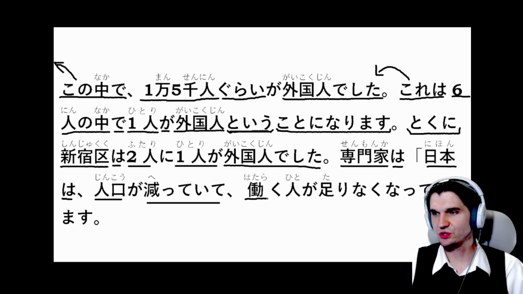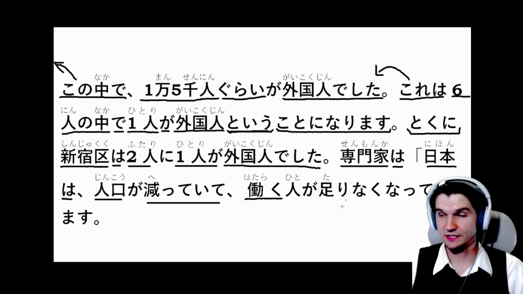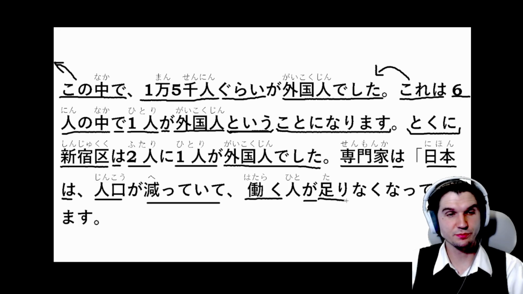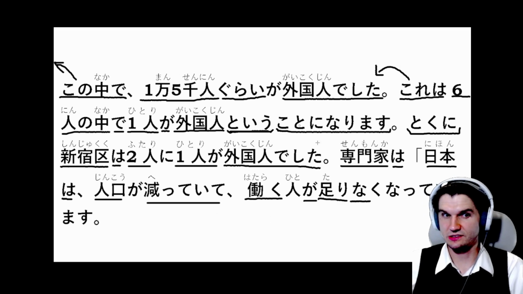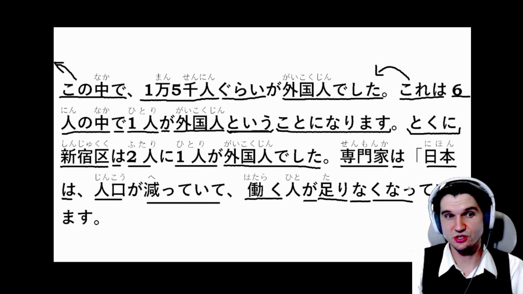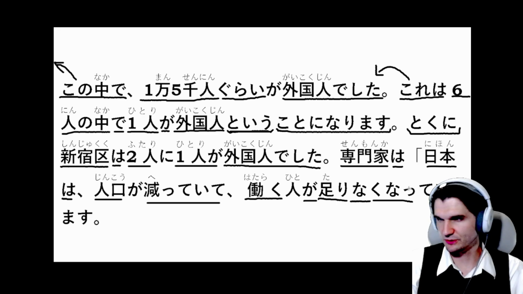And then 働く人. So 人 is people, 働く is working. So people who work が足りなくなっています. So 足りる is for something to be sufficient. That's going to 足りない, which means not sufficient, there are not enough. And then we are using くなる, so currently turning into so that there are not enough people.